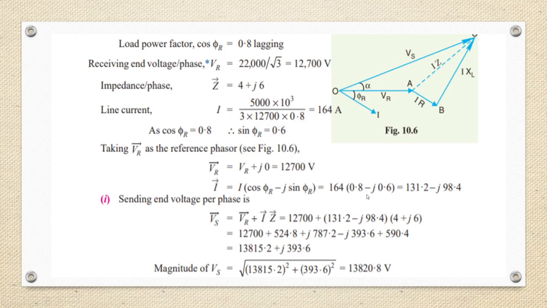Substituting all the values, we get 131.2 minus j98.4. Sending end voltage per phase Vs is equal to VR plus Iz. Substituting all the values, we get 13,815.2 plus j393.6. Taking the square root for the magnitude, 13,820.8 volts.